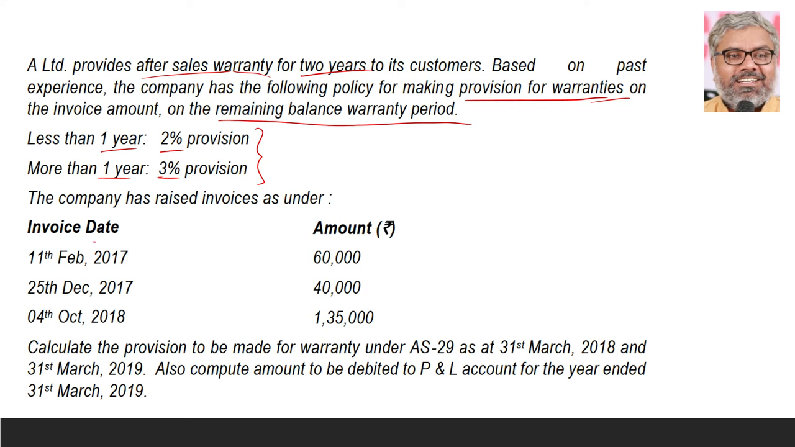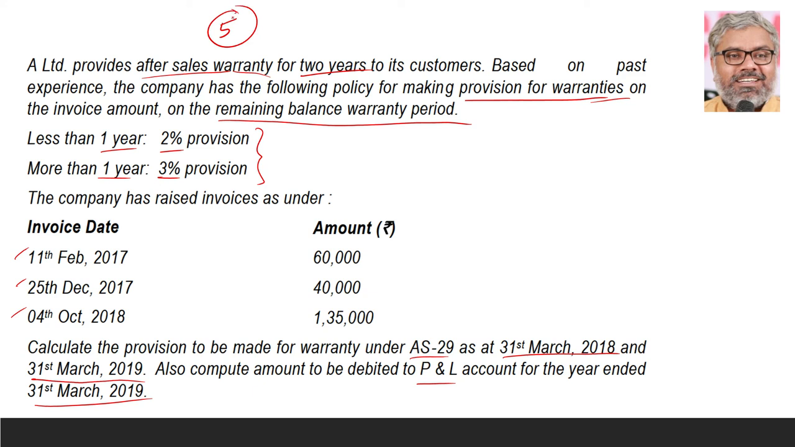And the company has raised invoices like this: 11th February, 25th December, 4th October 2018. Amounts of invoices are given. Calculate the provision to be made for warranty under AS 29 as at 31st March 2018 and 31st March 2019 also. Also compute the amount to be debited to P&L account for the year ended 31st March 2019. 5 marks question. Very much possible. Similar question can be asked again.